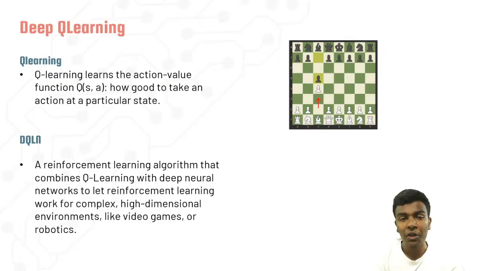While talking about DQLN, first let's talk about Q learning. Q learning is nothing but creating a function, an action function, which is used to take an action at a certain state.